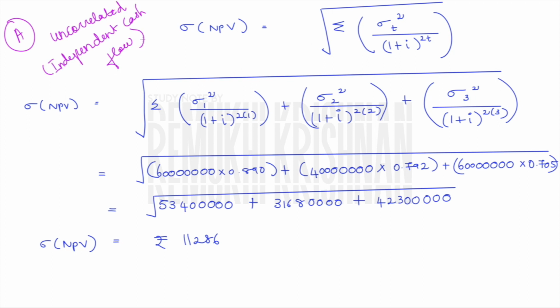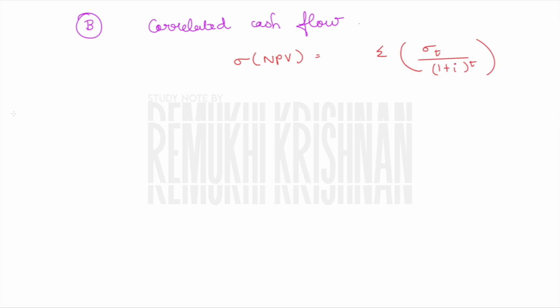Okay, let us move further and solve the question as if the cash flows are perfectly correlated. Sigma of NPV comes to summation of sigma t divided by 1 plus I whole power t. Just put a whole bracket. Sigma should be outside your bracket. Don't put the sigma in the numerator. It may confuse you, or else you can even do it like that, but it will confuse you. This is the right way to do it. Again, substitute every value here.